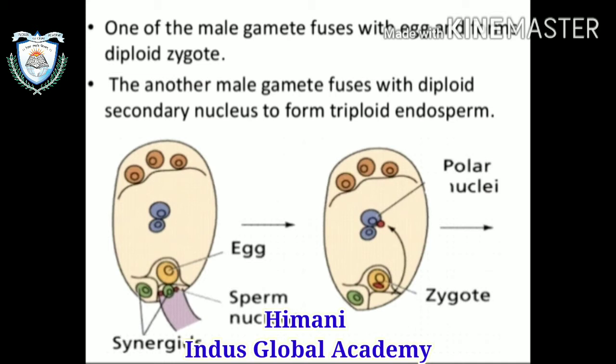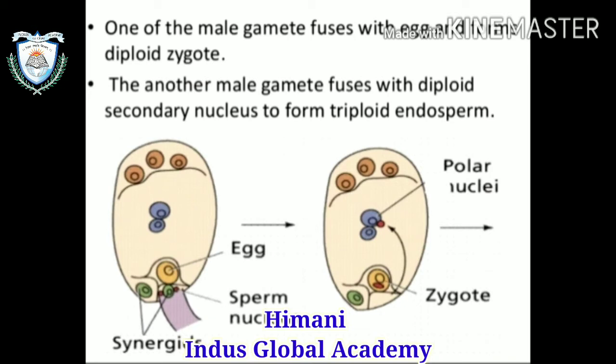The second male gamete fuses with the diploid secondary nucleus, the central or polar nuclei, and that forms the triploid endosperm.